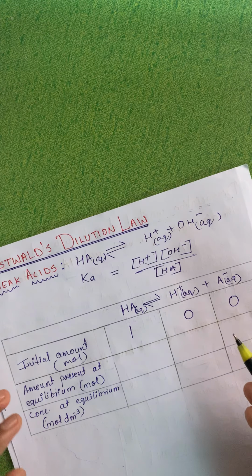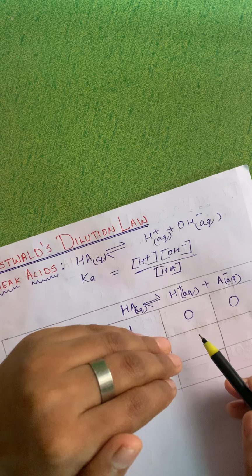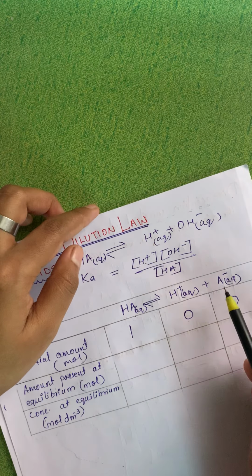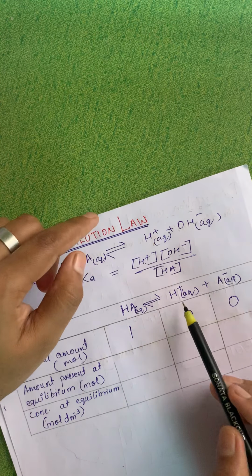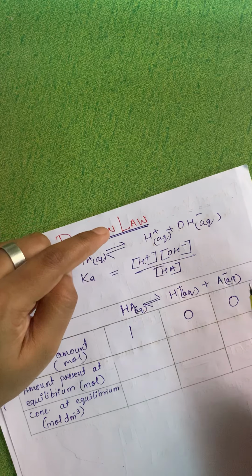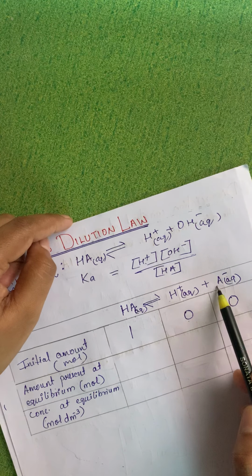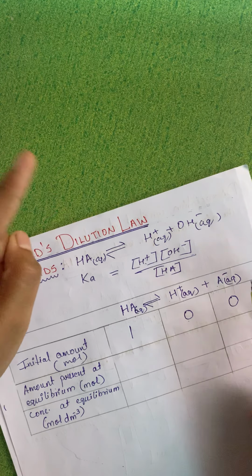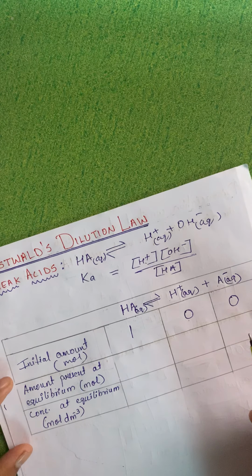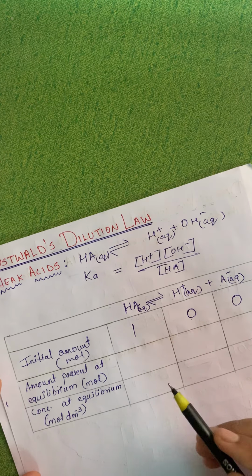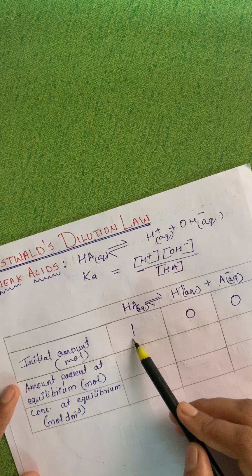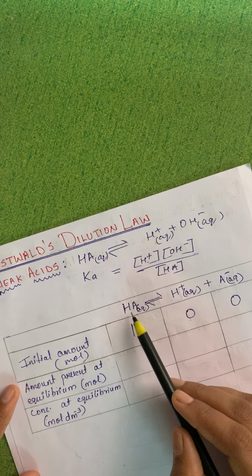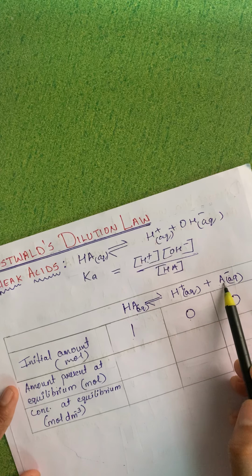Now after some time, when I have added this in water, the reaction proceeds. As soon as I add it in water, some amount will start to dissociate into H plus and A minus. As a result, at equilibrium, let's say alpha molecules of HA is dissociated into H plus and A minus.